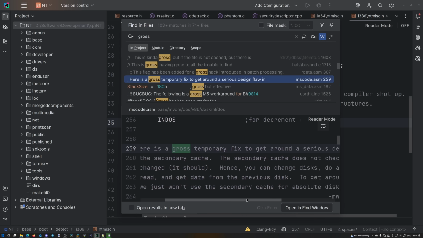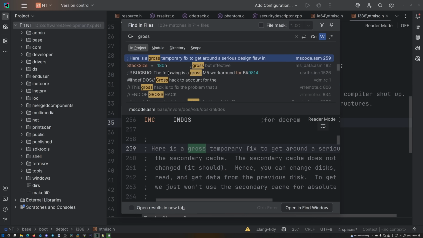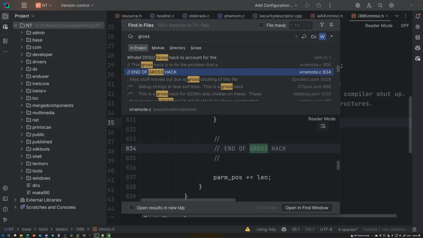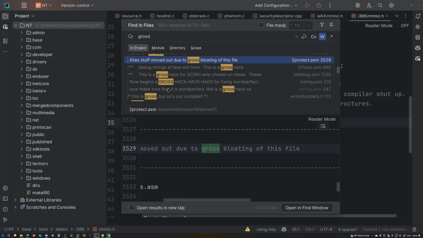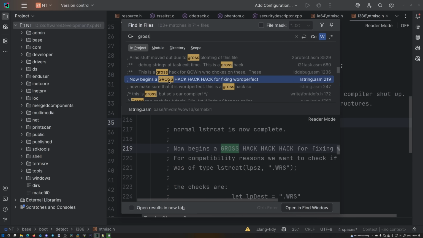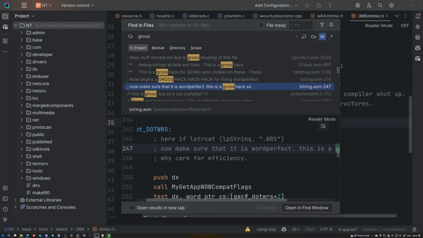Here is a gross temporary fix to get around the serious design flaw in the secondary cache. End of gross hack. Alias stuff moved out due to gross bloating of this file. This is a gross hack. Now begins a gross hack for fixing WordPerfect. This is a triple hack. This is something really disgusting. This must be horrible. This is a gross hack.